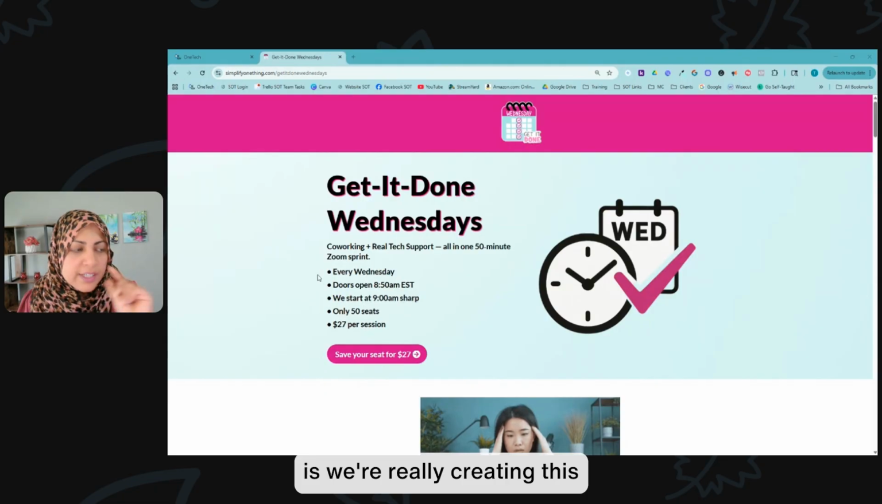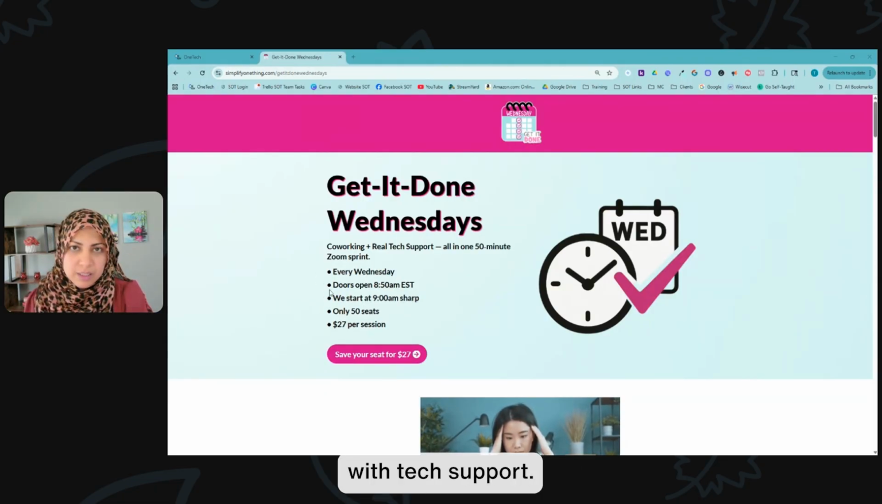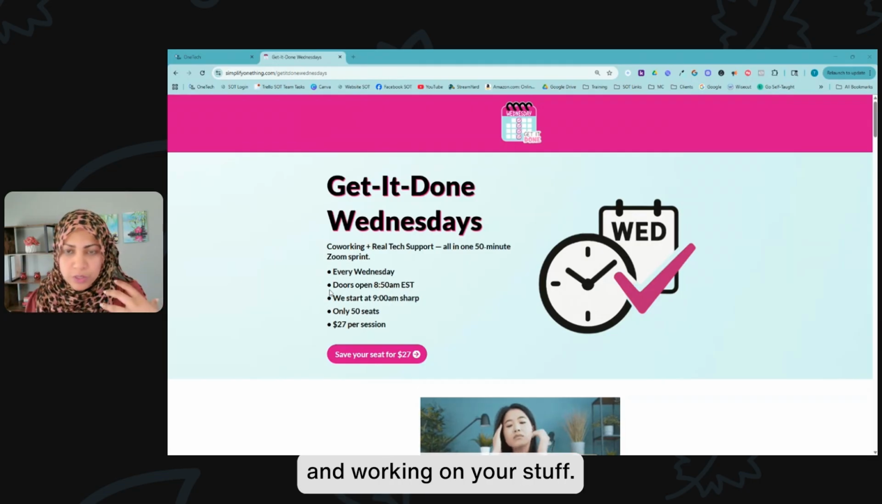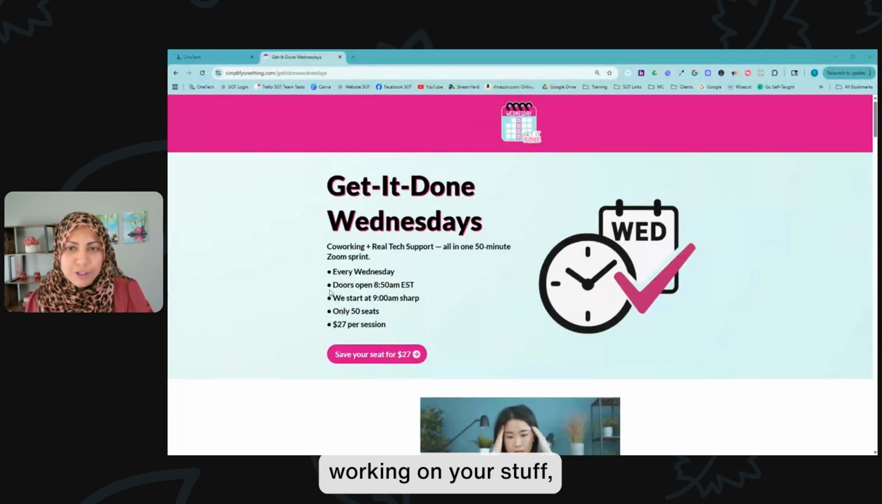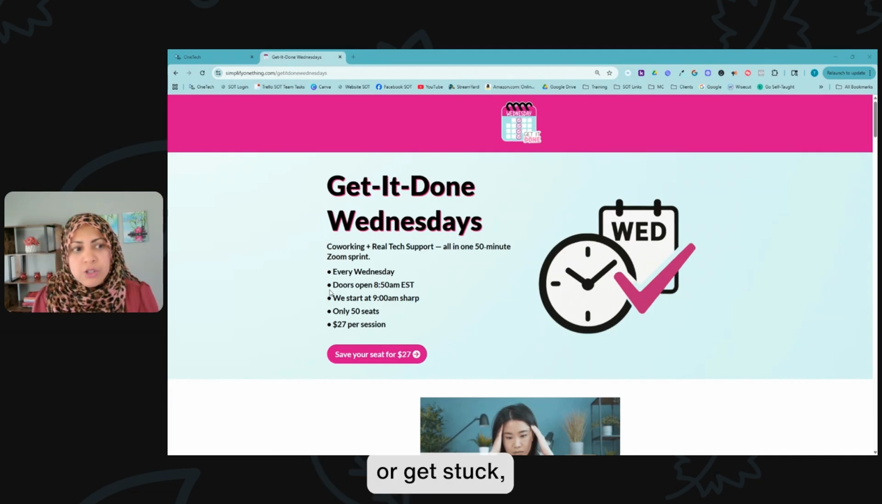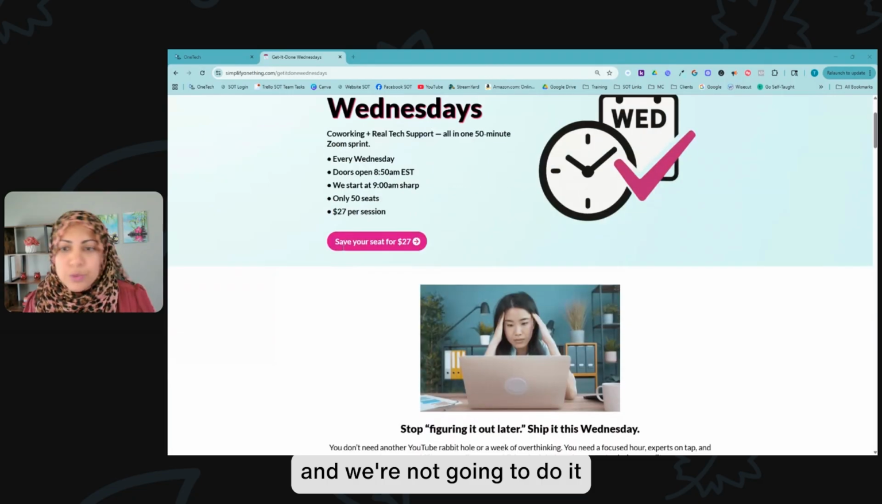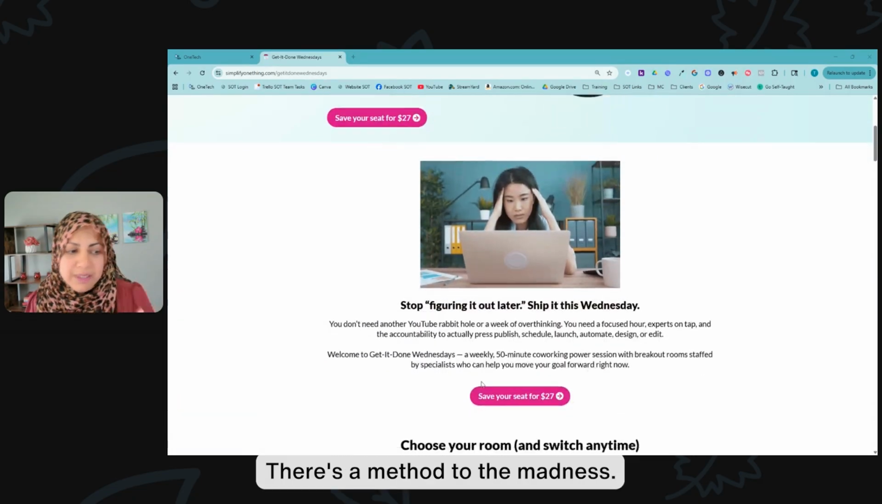What we're doing here is we're really creating this as a co-working session with tech support. So it's not just you coming together and working on your stuff. You're coming together, working on your stuff, as well as having tech support available. So if you have a question or get stuck, the experts are there helping you out. And we're not going to do it as a hodgepodge or anything like that. There's a method to the madness.